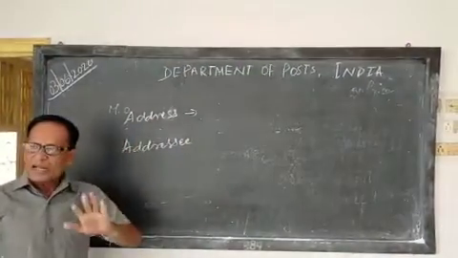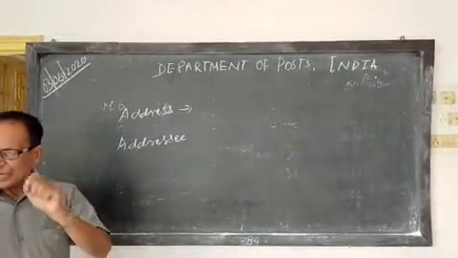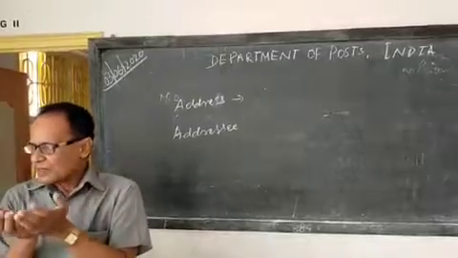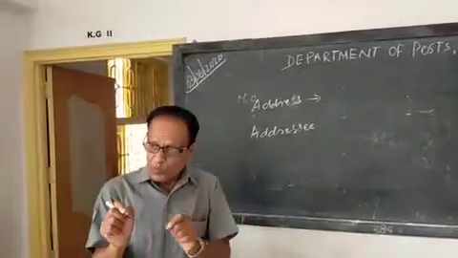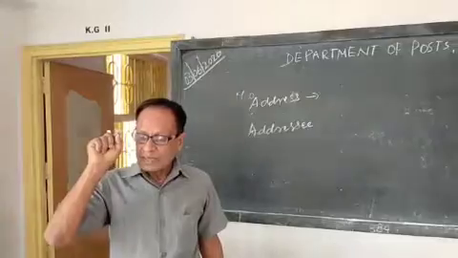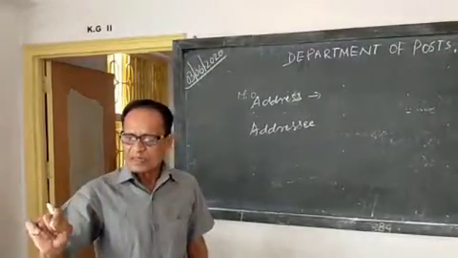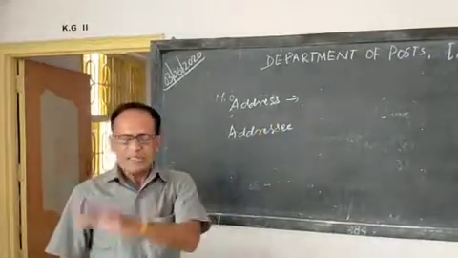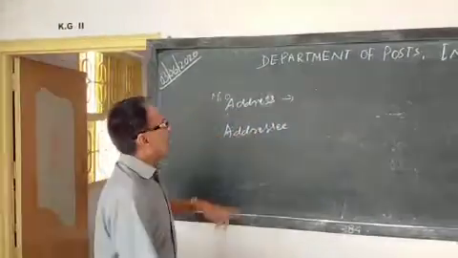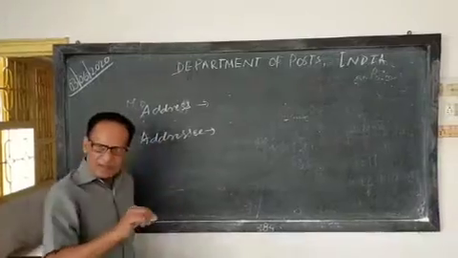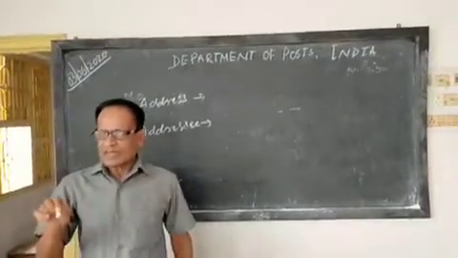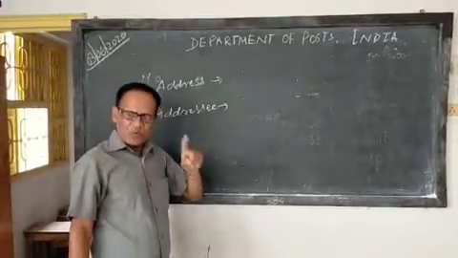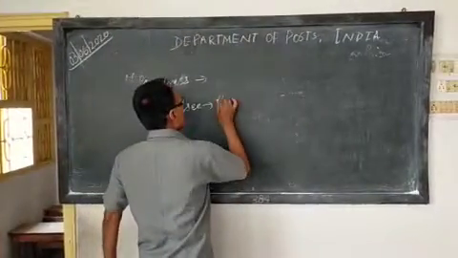The address of the person you are sending to should be clear. It means the name of the person to whom you are sending, his full address, village, post office, pin code number and district are very essential. Without it, your money order will not reach the addressee. Addressee means the person who receives the letter as well as the money order; they are called addressee.